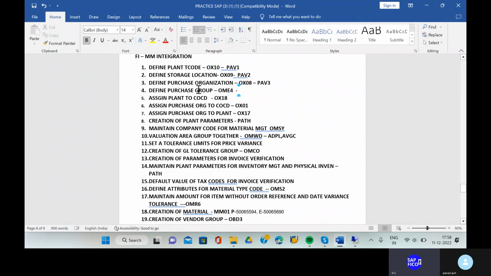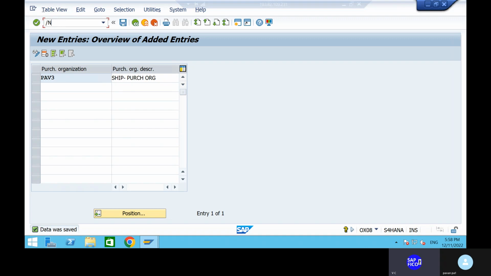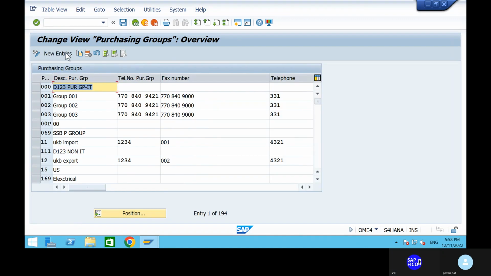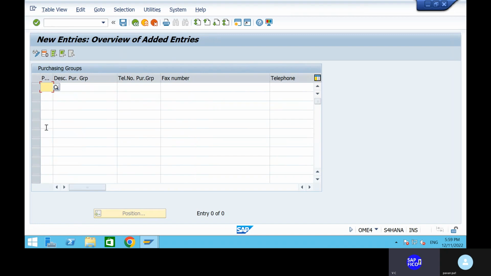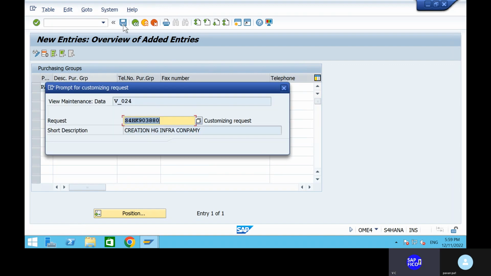The next one is to create a purchasing group using transaction code OME4. Can you go to the transaction code OME4? See, we are going to create a purchasing group. So can you give the purchasing group as PAV4? I think the purchasing group will not come. PAV is the purchasing group. Can you give the description of the purchasing group as purchasing group? Click on enter. Can you go to the save button and save it?